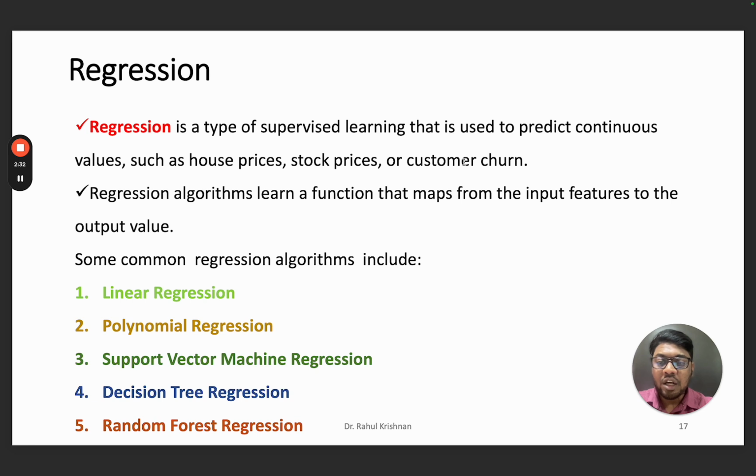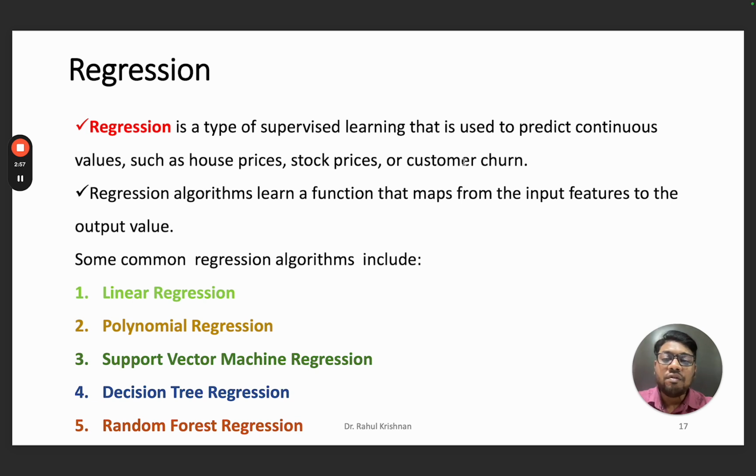So linear regression learns a function that maps from the input features to an output. Since it is supervised machine learning, we have some input data and it is already mapped to some output, which we call labels, and we will predict for a new value, and say what is the value of the output.